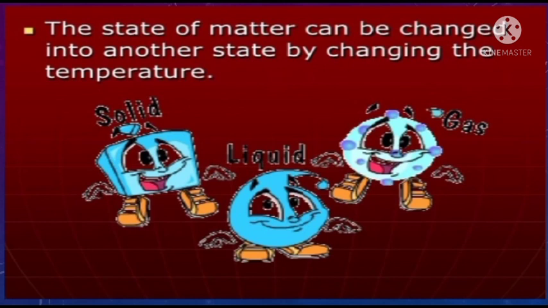So how does evaporation cause cooling? Evaporation causes cooling because the surroundings lose energy, which the liquid absorbs to regain the energy lost during evaporation. This absorption of energy from the surroundings makes the surroundings cold.